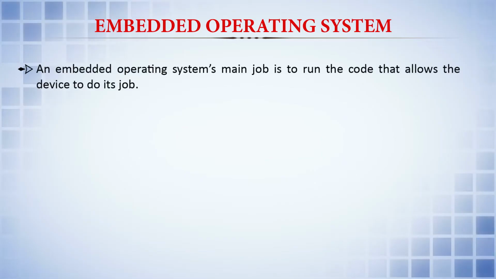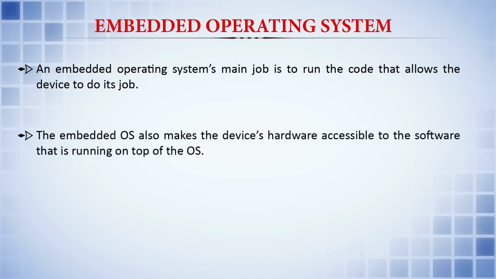In an embedded operating system, the main job is to run the code that allows the device to do its task. The embedded operating system also makes the device hardware accessible to the software running on top of the operating system. What are the main functions? In general purpose operating systems, the main functions are process management, memory management, device management, file handling, error handling, and security. All these are the main functions of a general purpose operating system.